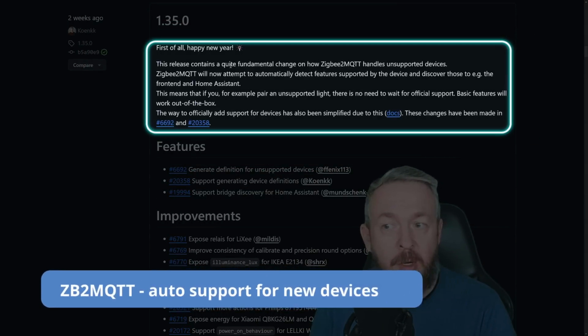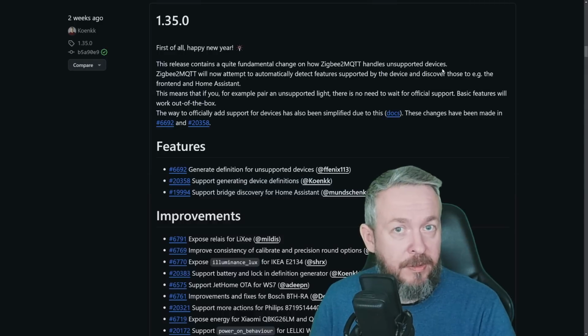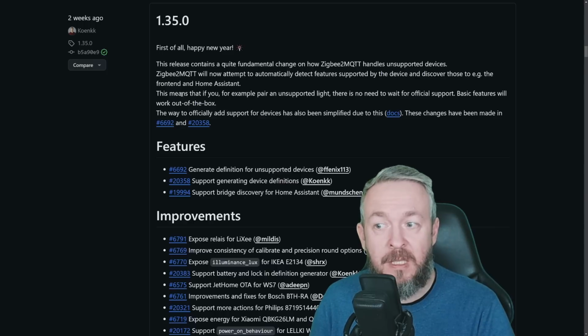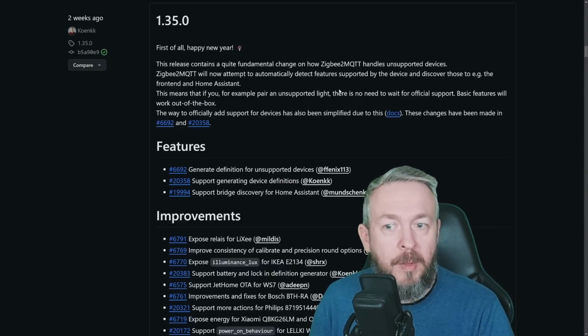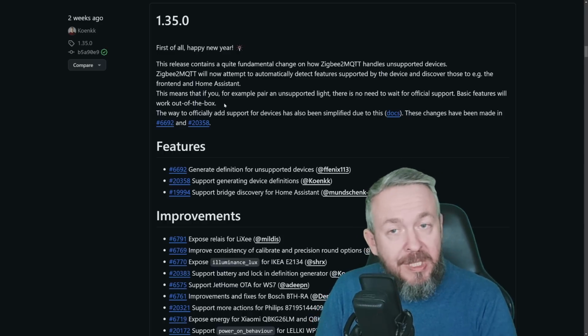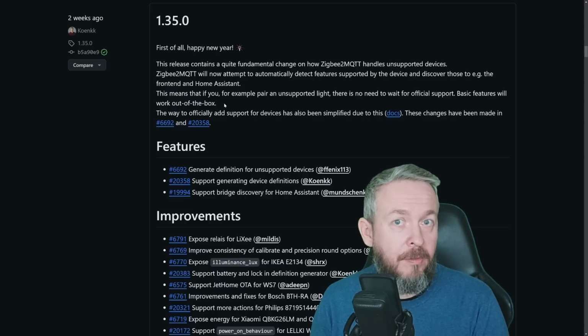This release contains a quite fundamental change on how ZigBee2MQTT handles unsupported devices. ZigBee2MQTT will now attempt to automatically detect features supported by the device and discover those to, for example, the frontend and Home Assistant. This means that if you, for example, pair an unsupported light, there is no need to wait for official support. Basic features will work out of the box. I don't know how, but nobody's talking about that, and this is such an awesome addition to ZigBee2MQTT.